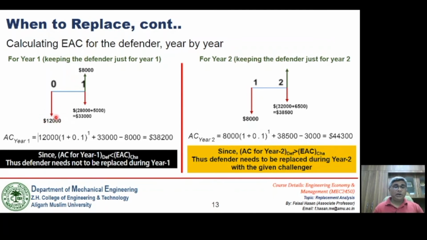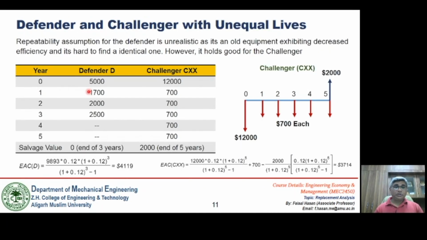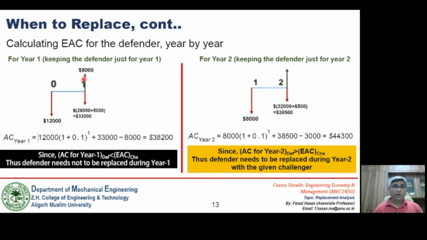For 1 year of economic life, this will be the purchase price. Whenever we are drawing it for 1 year economic life, this will be used as a salvage value. So 8,000 is the salvage value. And the annual cost of the first year of operation is given as 28,000 plus 5,000, it will be 33,000. So if I compute the equivalent annual cost for year 1, it comes out to be $38,200.